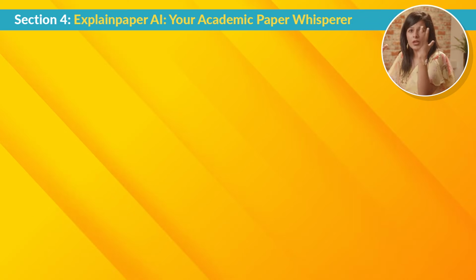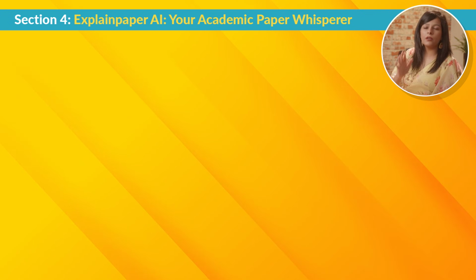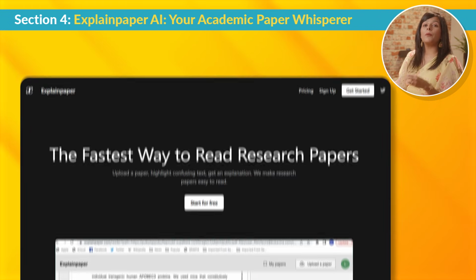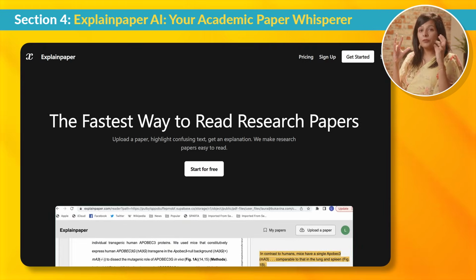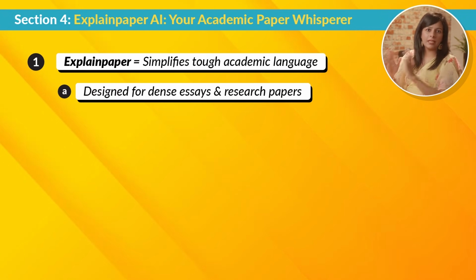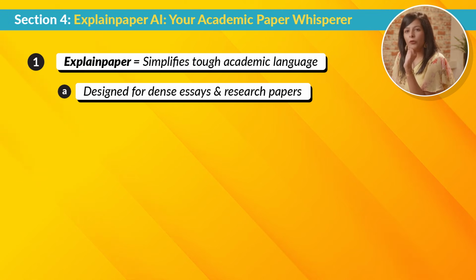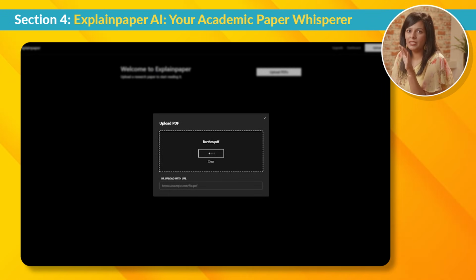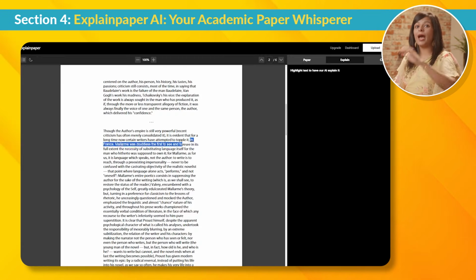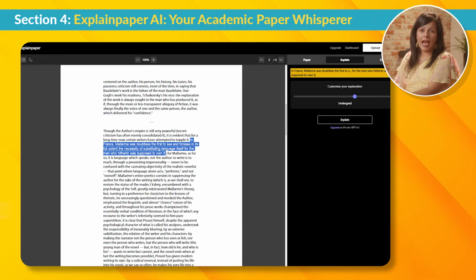Now, sometimes you'll come across research papers, critical essays, or theoretical texts that feel too complex to understand. That's when Explain Paper AI becomes a lifesaver. You can go to their website or download the app. This tool is designed to simplify tough academic language. You can upload a PDF of any academic paper or literary essay, highlight the part that confuses you, and ask the AI to explain it in simple language.